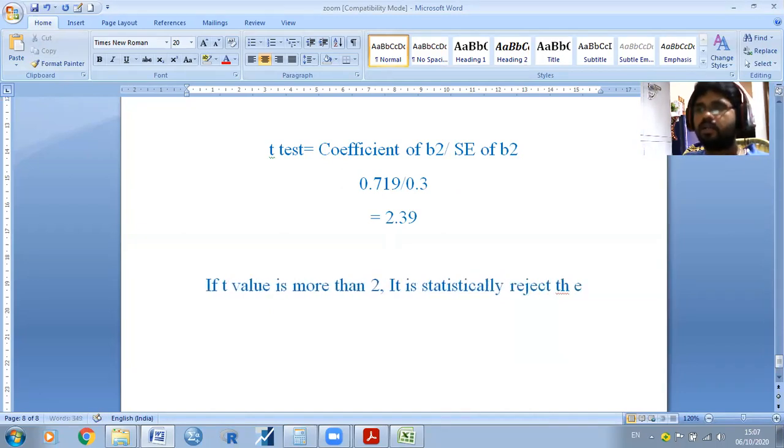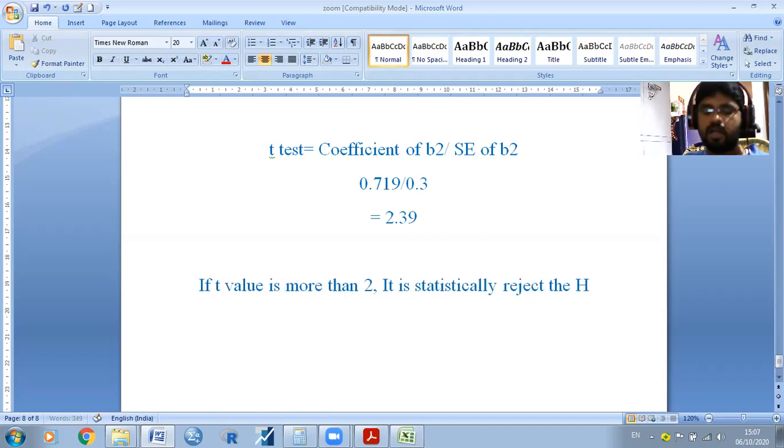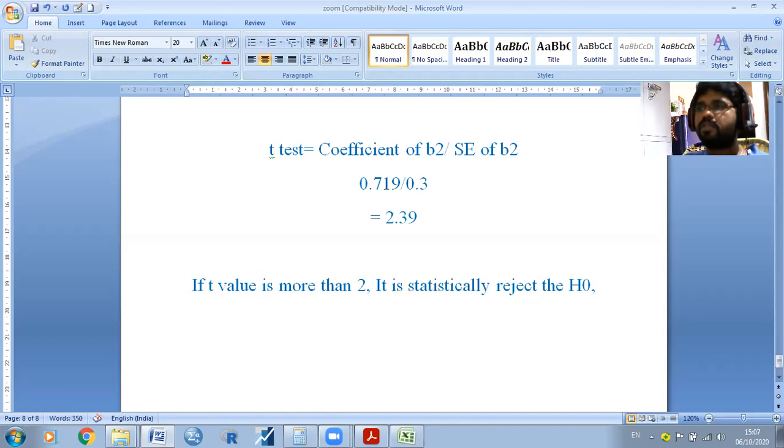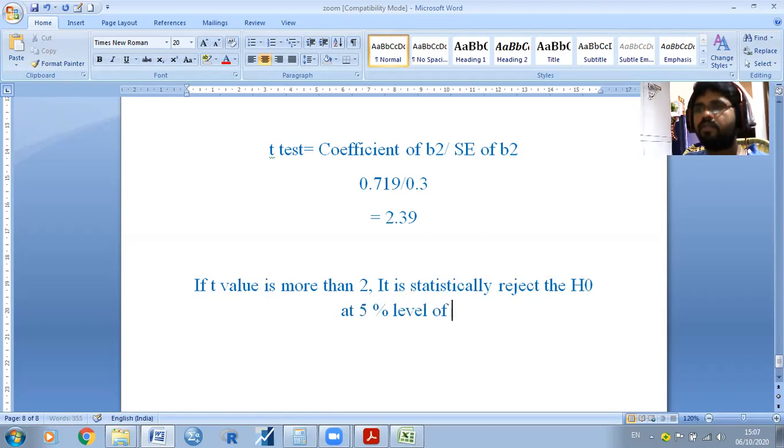We reject the hypothesis, that is basically H0, at 5% level of significance. Simple.